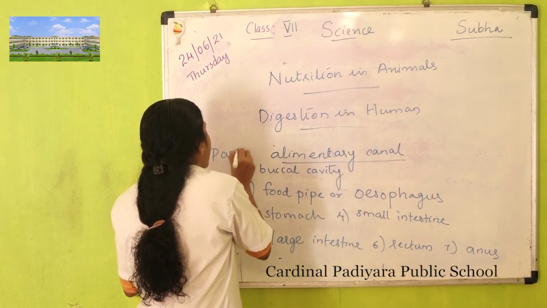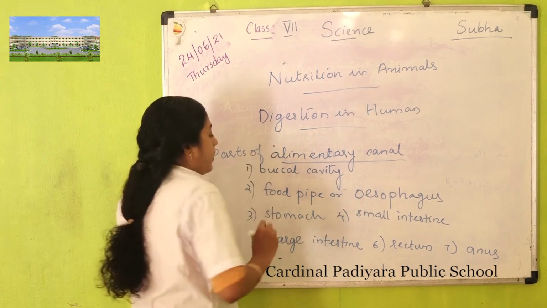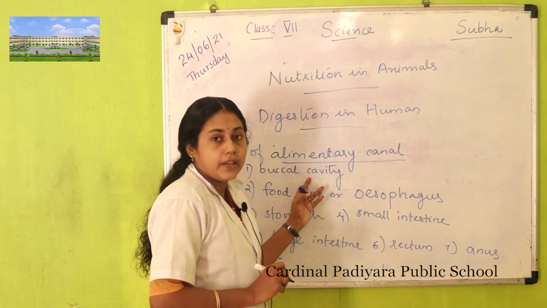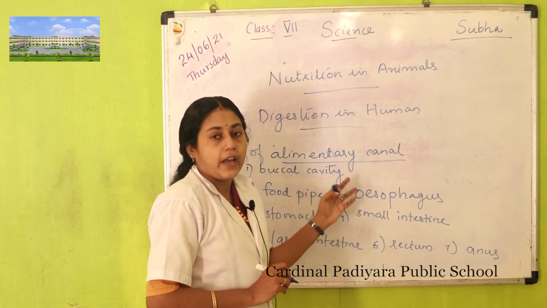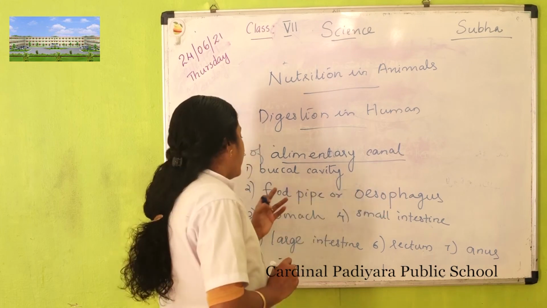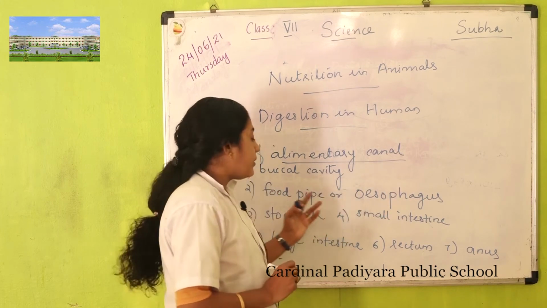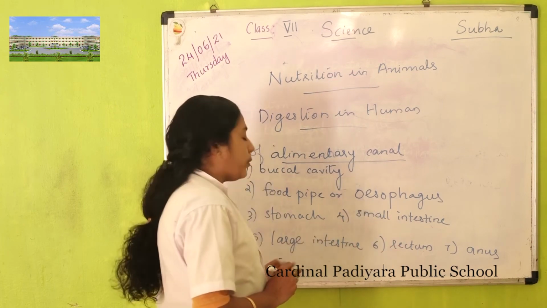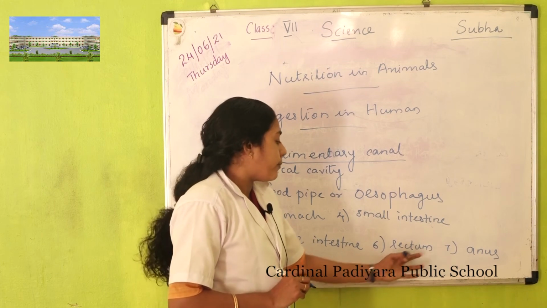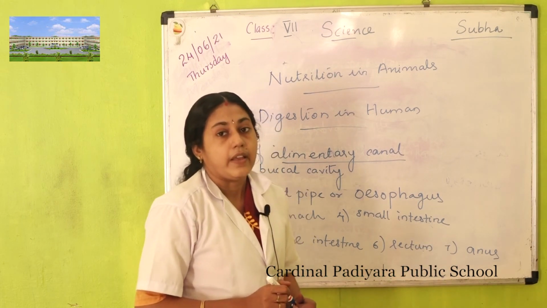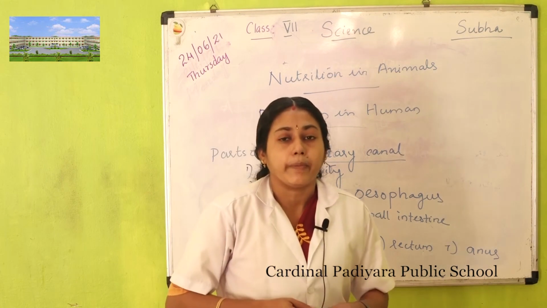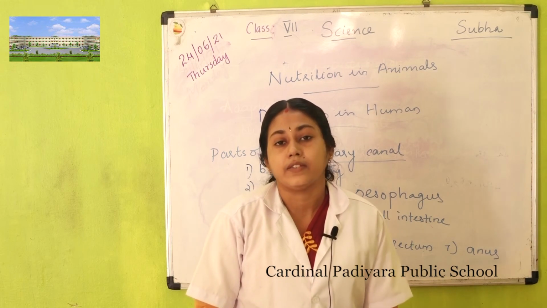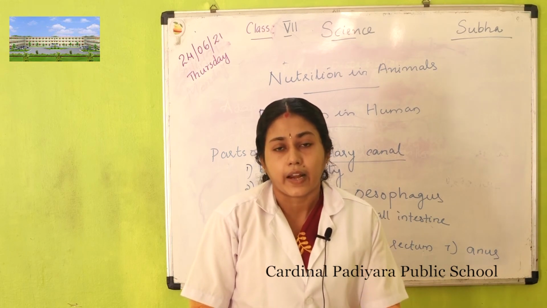The alimentary canal is divided into different compartments. First, the buccal cavity, which includes teeth, tongue and salivary glands. Then food pipe or esophagus, third stomach, fourth small intestine, fifth large intestine, sixth rectum and seventh anus. These parts together constitute the alimentary canal or digestive tract.